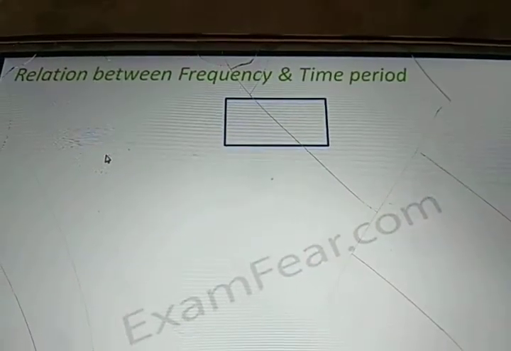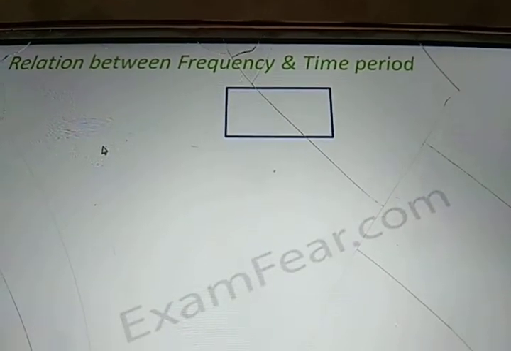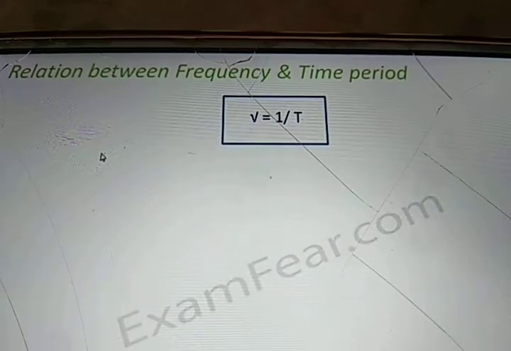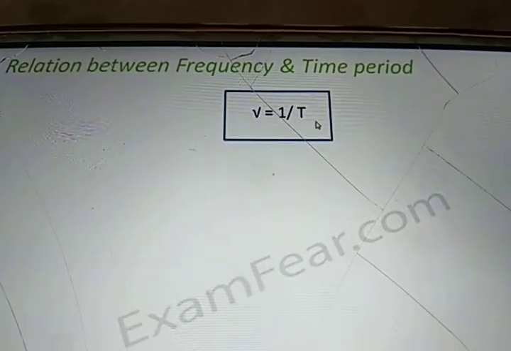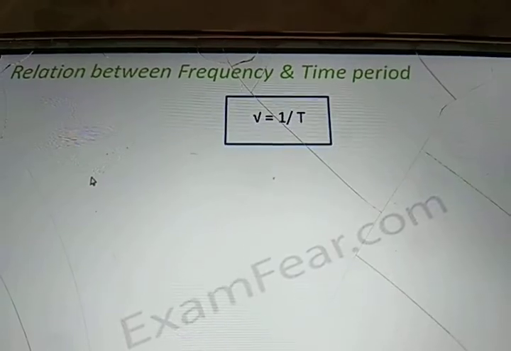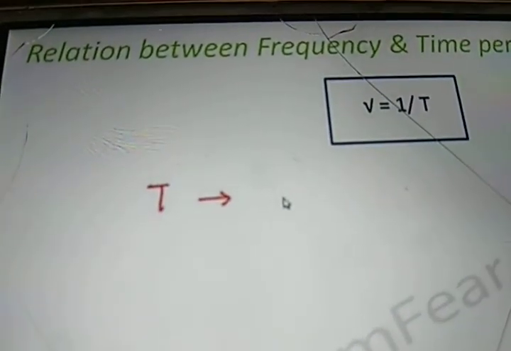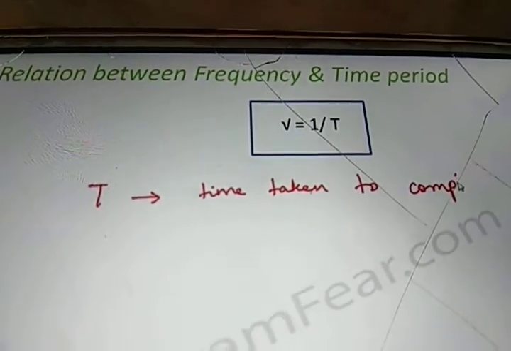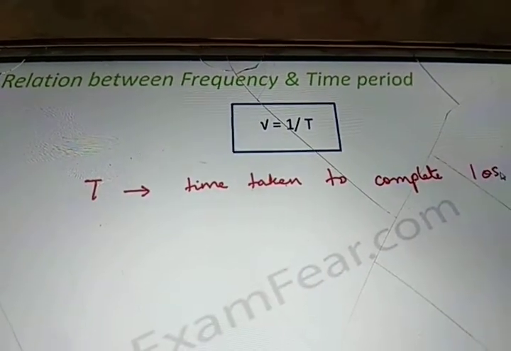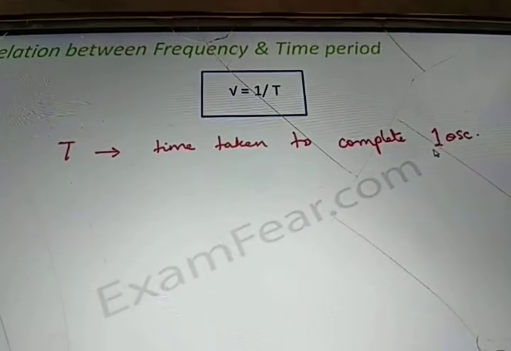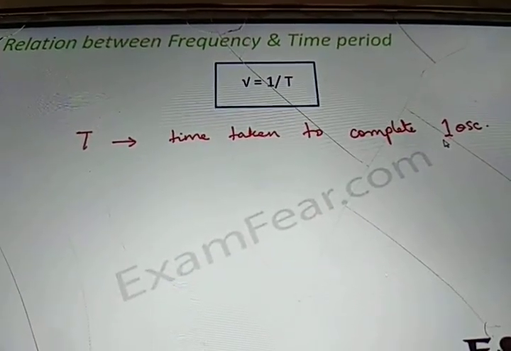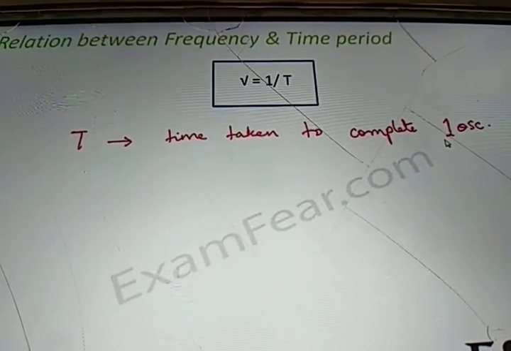So let us try to find out the relationship between frequency and time period. Frequency is equal to 1 upon T, right? T is the time period, that is, the time taken to complete one oscillation. Correct? So that is capital T. And frequency is nothing but the number of oscillations over a particular period of time.